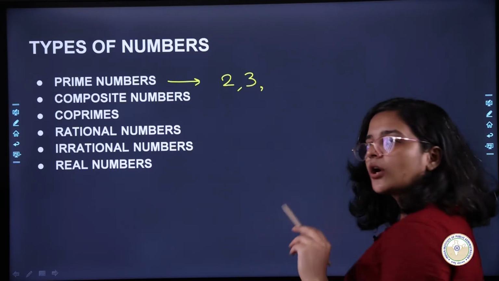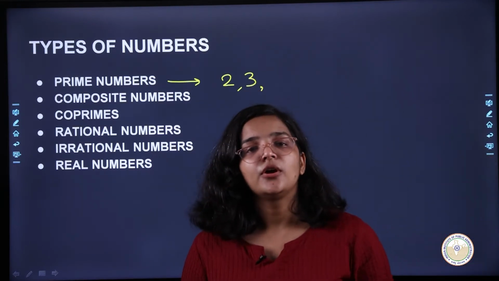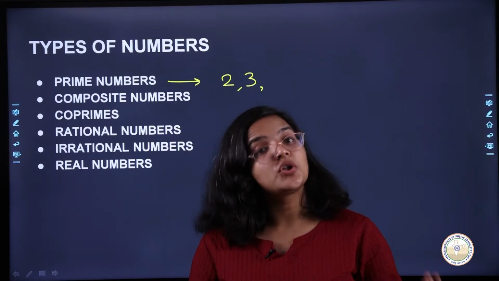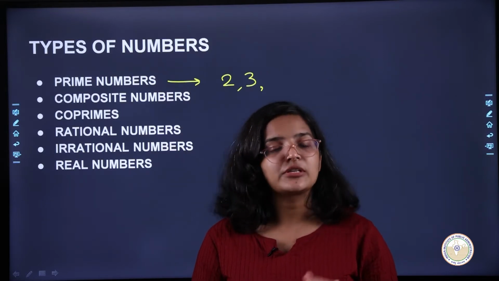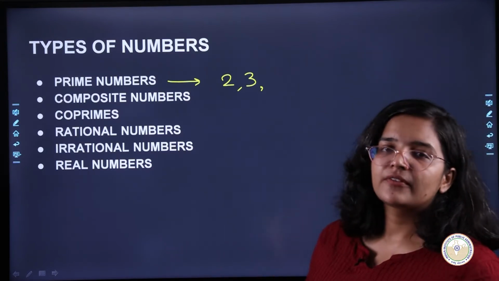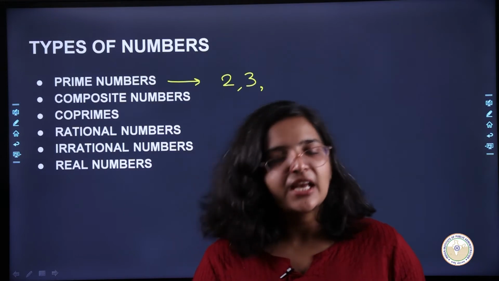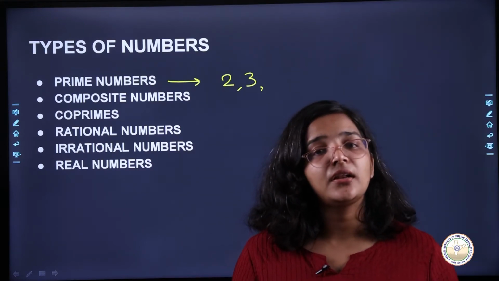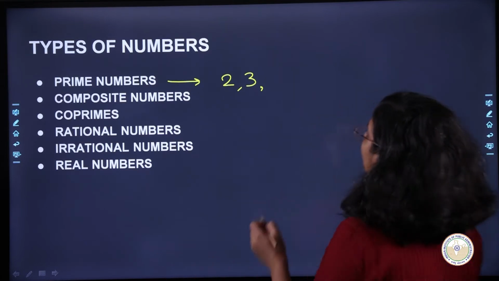Now let's talk about 4. 4 is divisible by 4, by 1, and also by 2. So 4 is not a prime number, right? Similarly, 5 is divisible by itself and by 1, but not by any other number. So 5 is also a prime number.